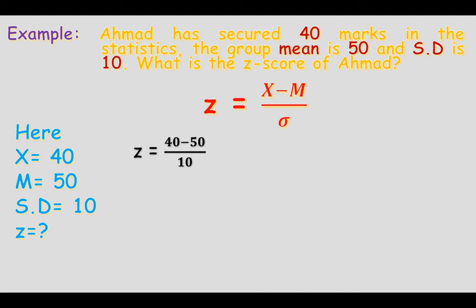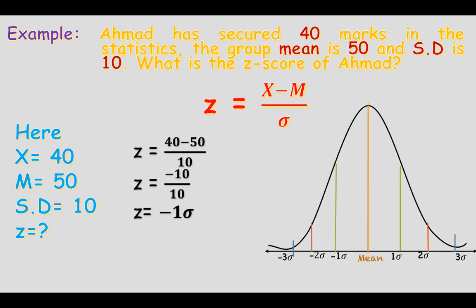The z-score of Ahmed, when we put these in the formula, is 40 minus 50, because 40 is the raw score and 50 is the mean, divided by 10, the standard deviation. When we calculate this, it comes out to be minus 1. This is the SD, standard deviation, because we take standard scores in terms of the standard deviation. Now this minus 1 SD lies below the mean, which means that Ahmed has secured marks in his examination which lie below average.